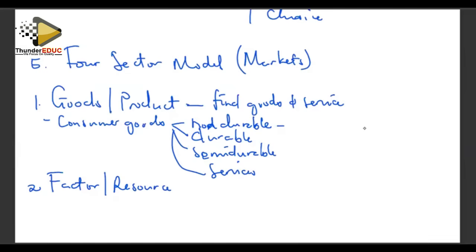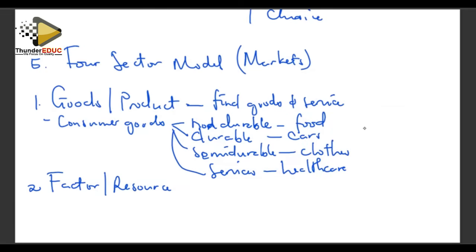Right, when you're looking at durability, we are looking at time in use. Non-durable goods are goods which are meant to immediately satisfy the needs and wants, for example, food. Durable goods are long-lasting goods, for example, cars. Semi-durable, for example, clothes, last relatively longer. And for services, you can look at maybe healthcare. Those are typical products that you find on the product market. You can also talk of capital goods, but you can talk of them in detail as a part of the